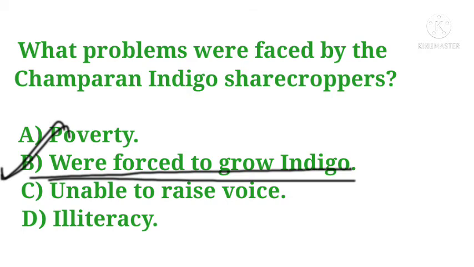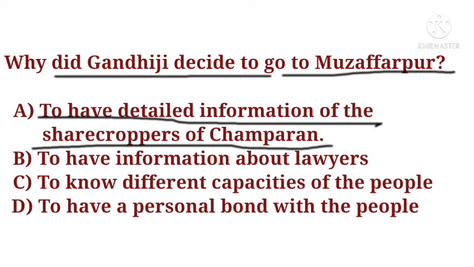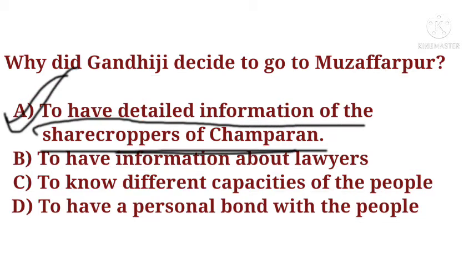The next question is, why did Gandhiji decide to go to Muzaffarpur? Options are to have detailed information of the sharecroppers of Champaran, to have information about lawyers, to know different capacities of the people, to have a personal bond with the people. And the correct answer is to have detailed information of the sharecroppers of Champaran. Gandhiji decided to go to Muzaffarpur to have detailed information of sharecroppers of Champaran.